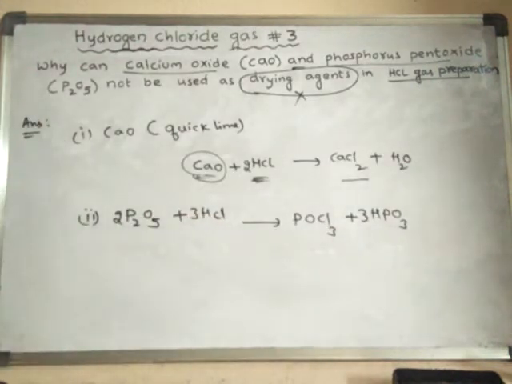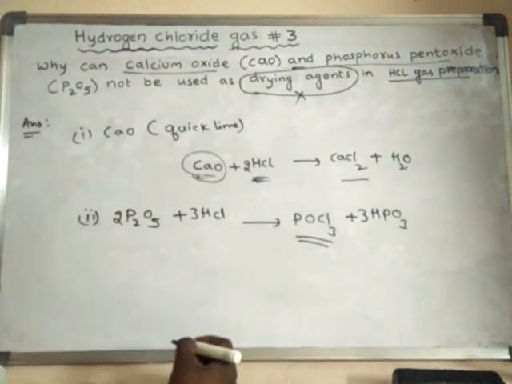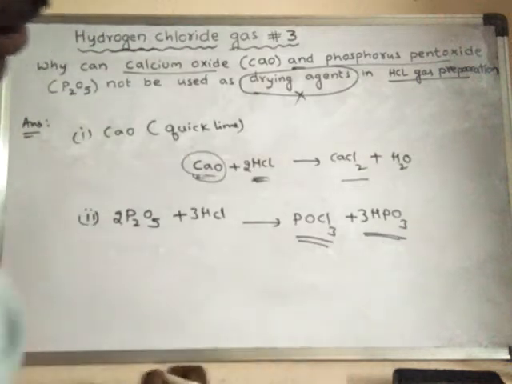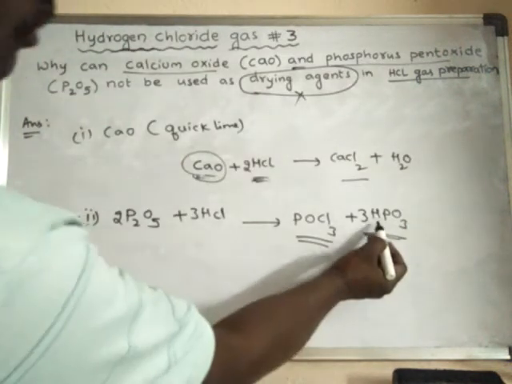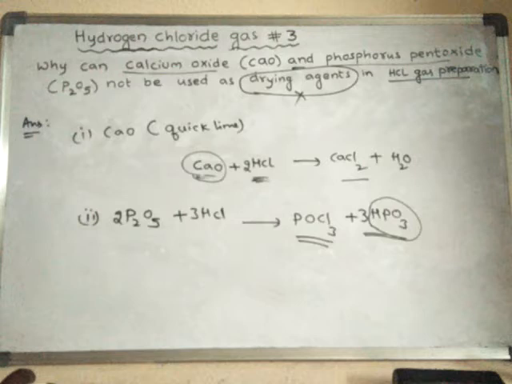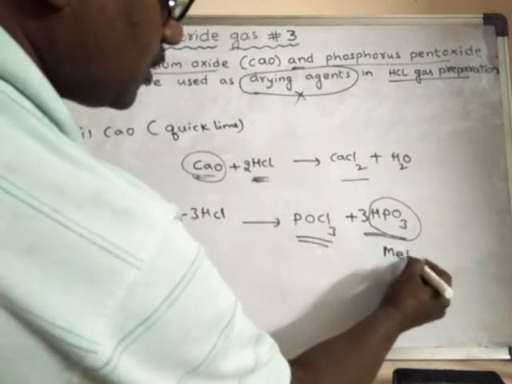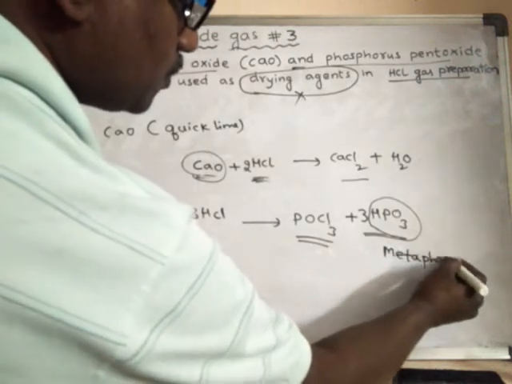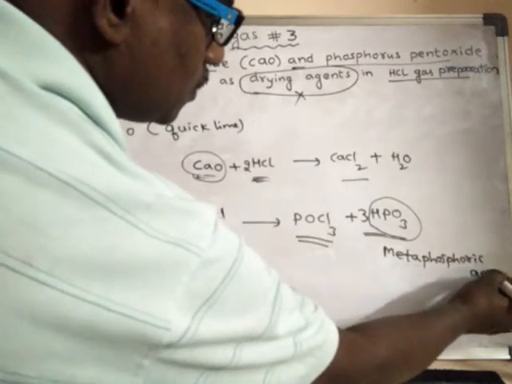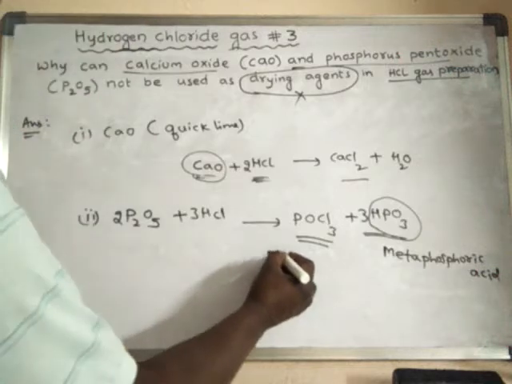So this is the reaction. This is called metaphosphoric acid, an important name, metaphosphoric acid. And this is phosphorus oxychloride.